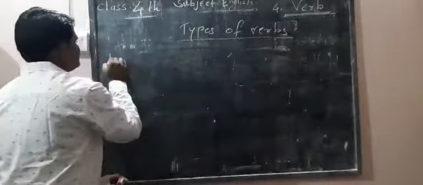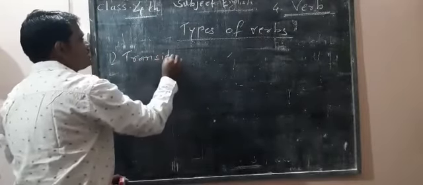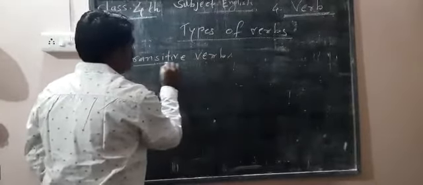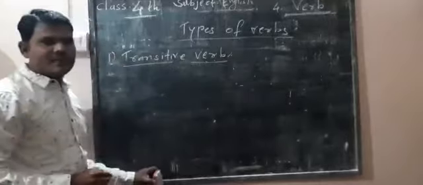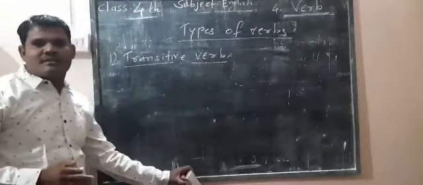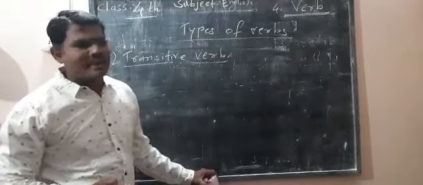First is the transitive verb. Transitive verb means the verb that needs an object to complete its meaning.